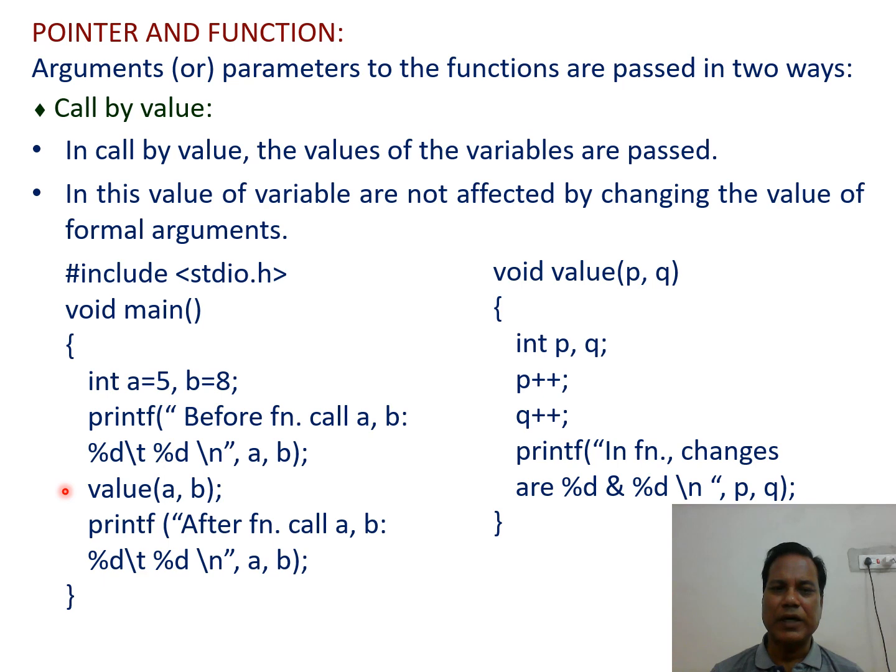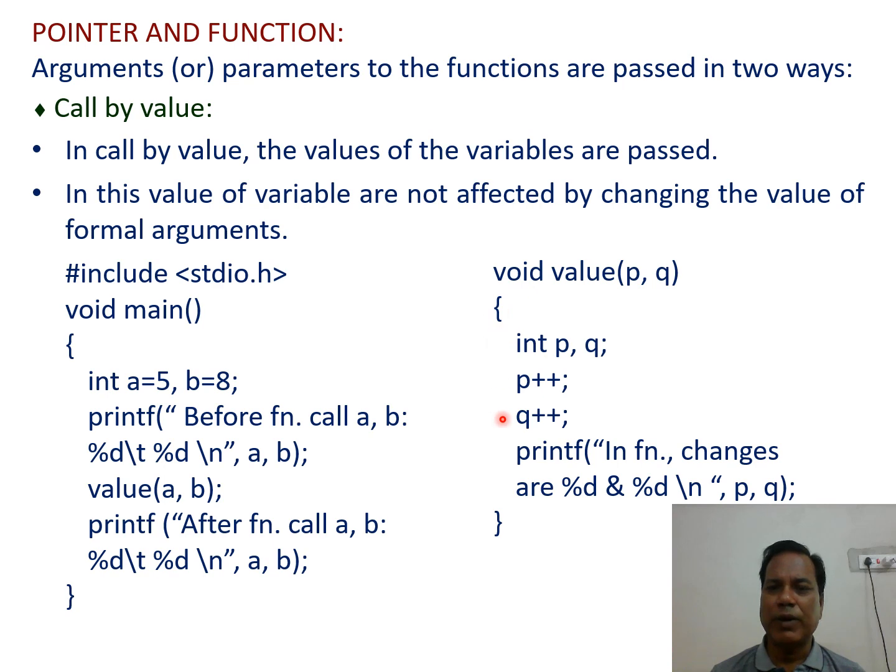Then a function call is made, value(a, b). So the function value is called, and simultaneously the values of a and b are passed in while calling this function. When control goes to the value function, those values are copied into p and q.